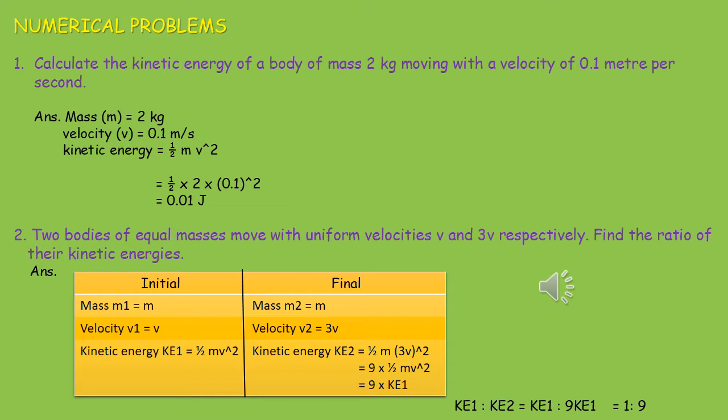So kinetic energy Ke1 is equal to half mv square and Ke2, the second kinetic energy, is half into m into 3v whole square. It is not 3v square. Remember this. So 3 whole square is 9, 9 into half mv square. So 9 into Ke1. So if we take the ratio of Ke1 and Ke2, Ke1 is to Ke2 will be Ke1 is to 9 Ke1. That is equal to 1 is to 9.